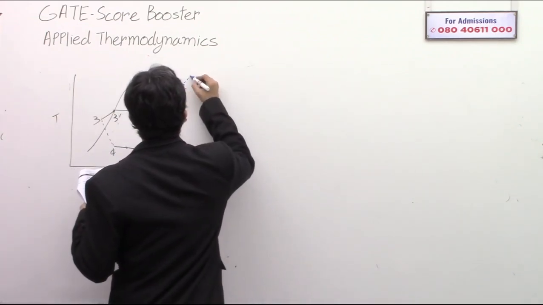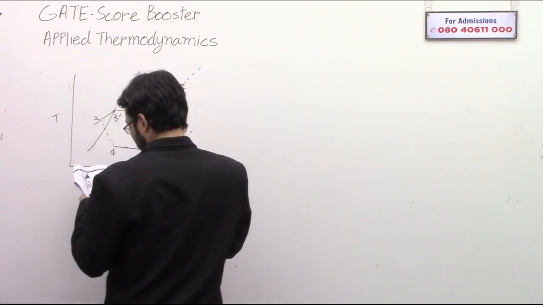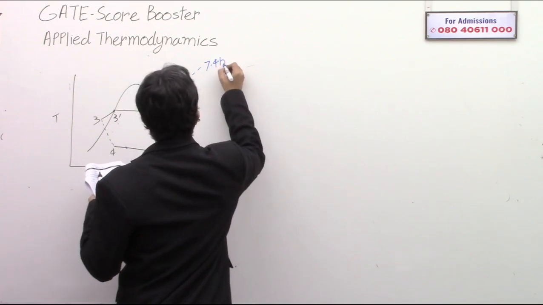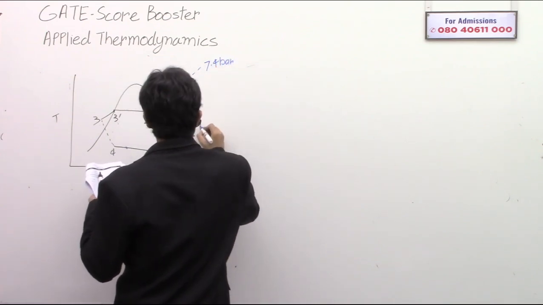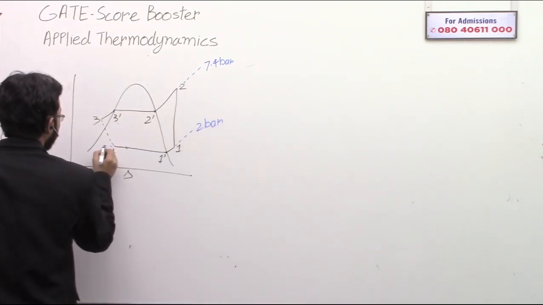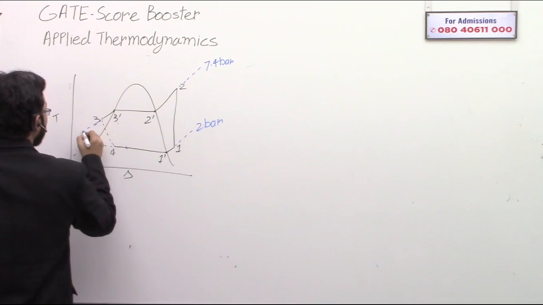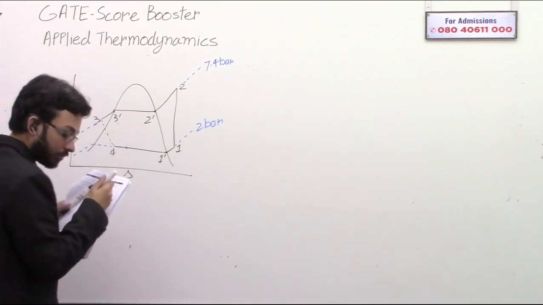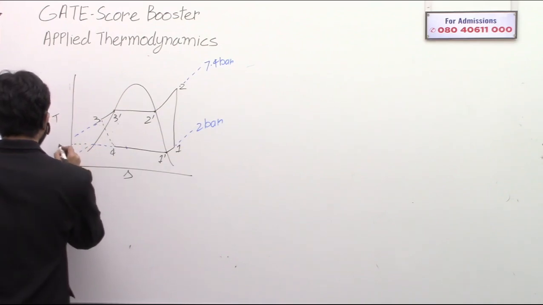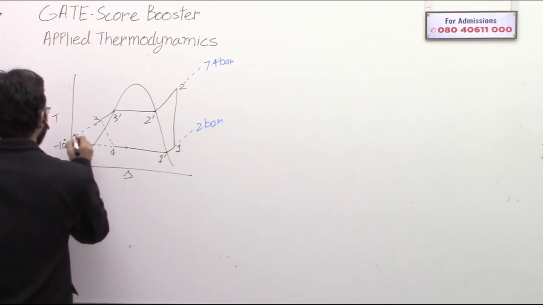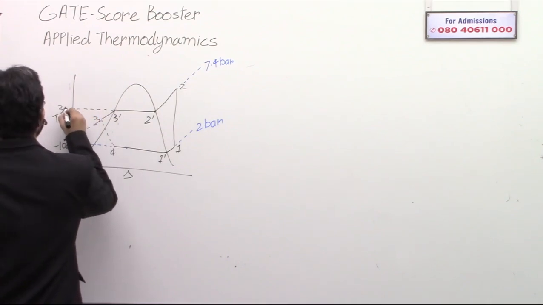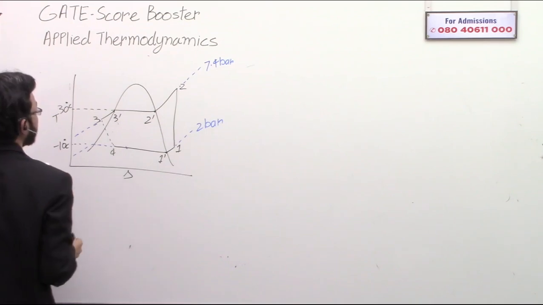So there are two pressures. This is 7.4 bar, and this pressure is 2 bar. The temperatures are given as, this temperature is minus 10 degrees Celsius, and this temperature is 30 degrees Celsius, the saturation temperature.